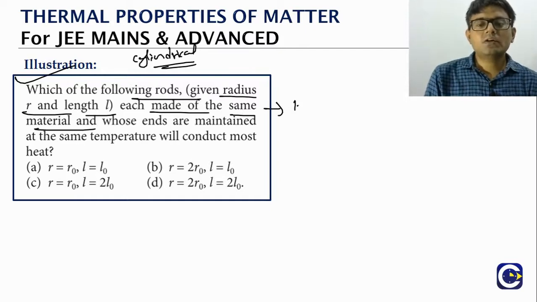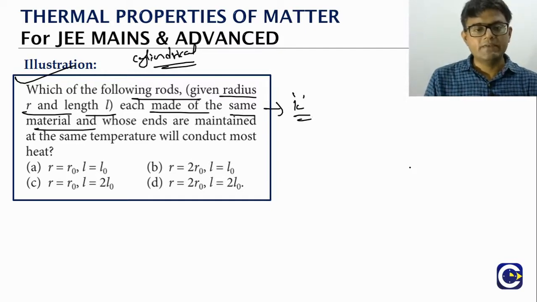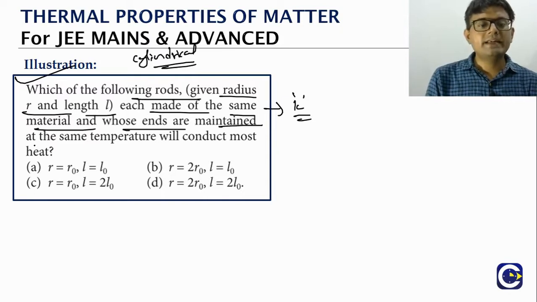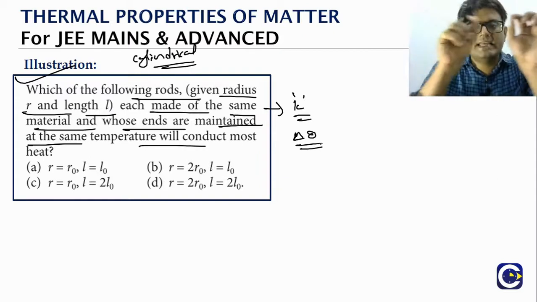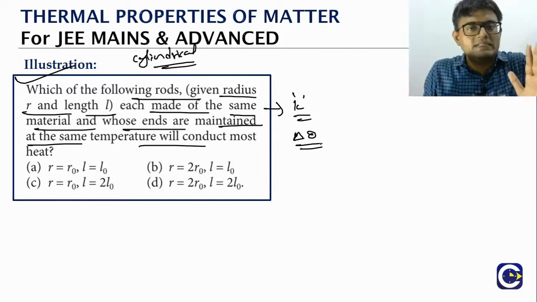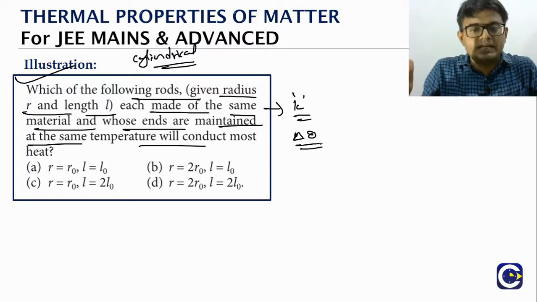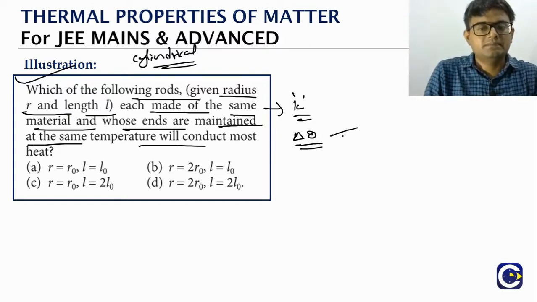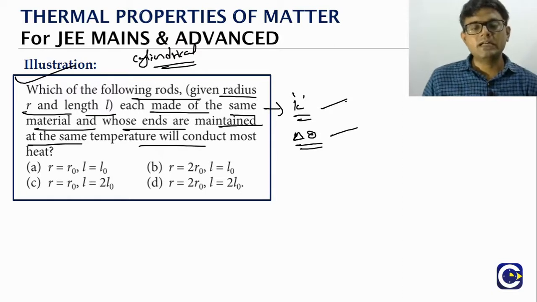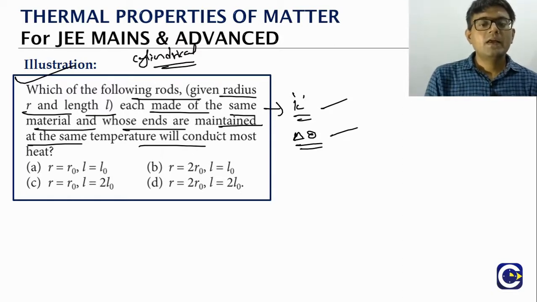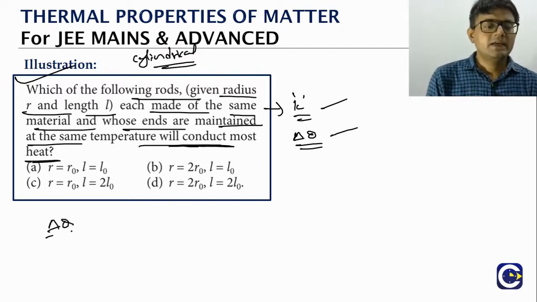Each is made up of the same material. Same material means all of them will have the same thermal conductivity K value, whose ends are maintained at the same temperature. When we maintain the ends at the same temperature, all the rods have the same hot end temperature and the same cold end temperature. Delta theta also will be the same. So K value is same for all of them, delta theta is also same. Which will conduct most heat? Means in which case the conduction power is higher.